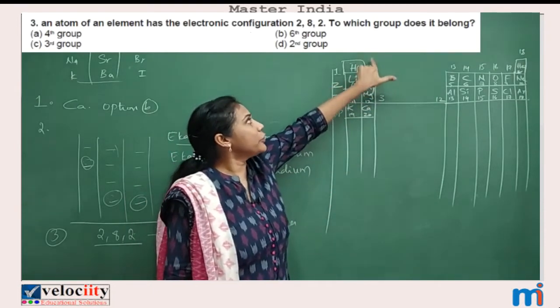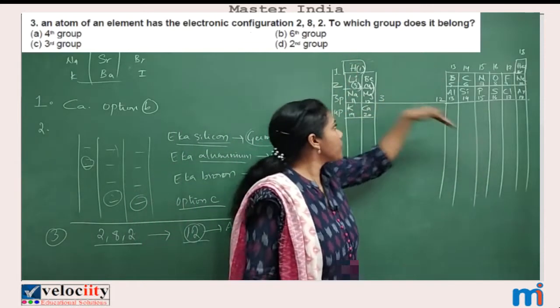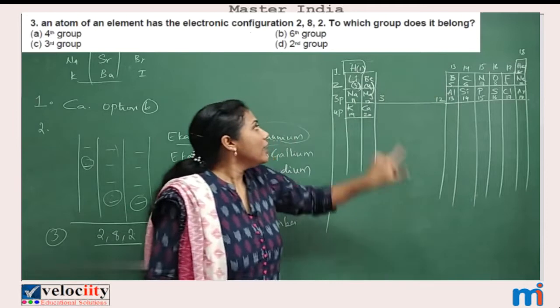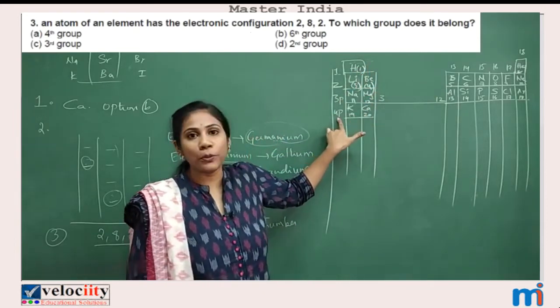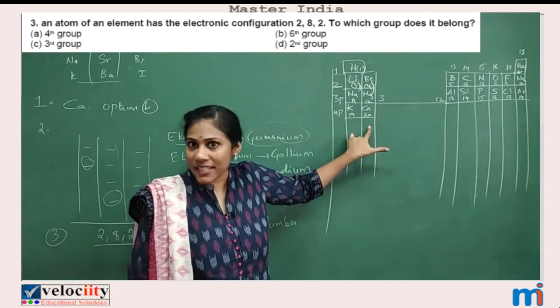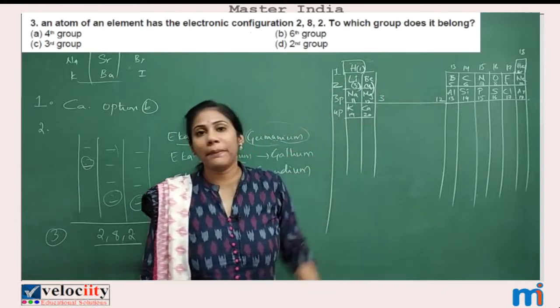What is the group number? 2. Okay, these vertical columns are called groups, horizontal rows are called periods. So calcium is in the second group and it is in the fourth period. This is the question asked in the model paper, isn't it? Right? So this is what you have to remember.